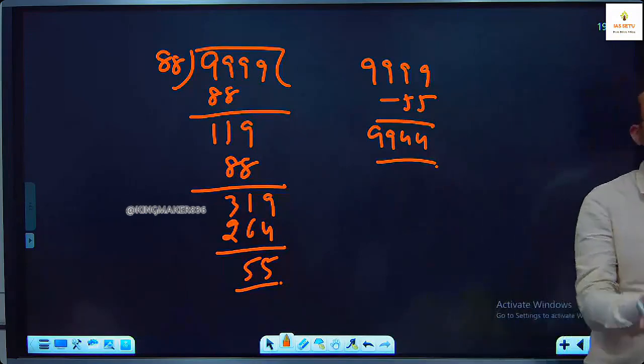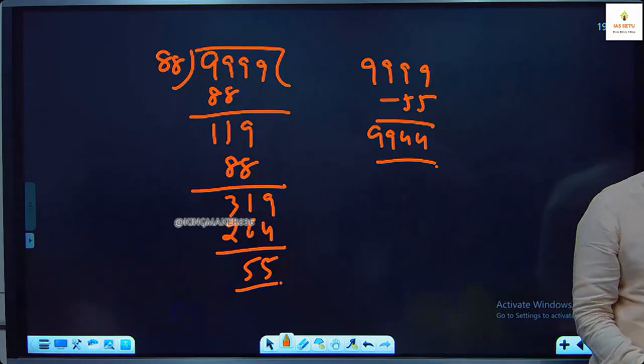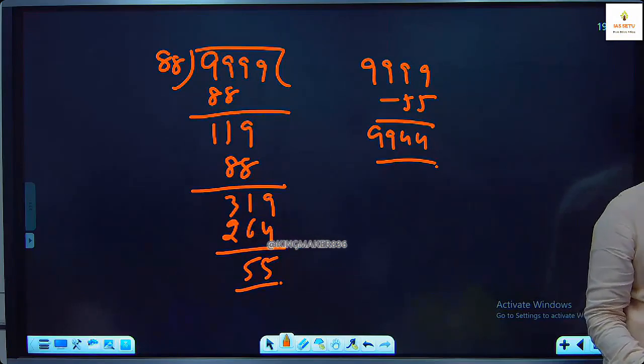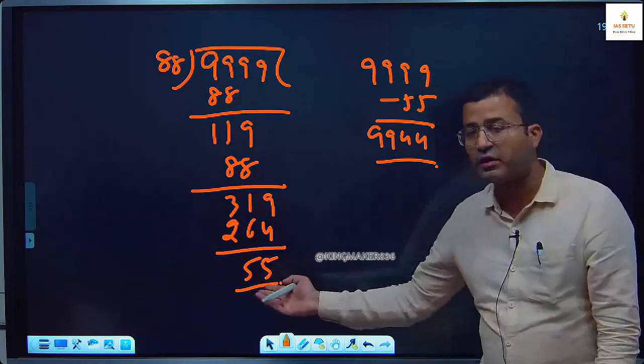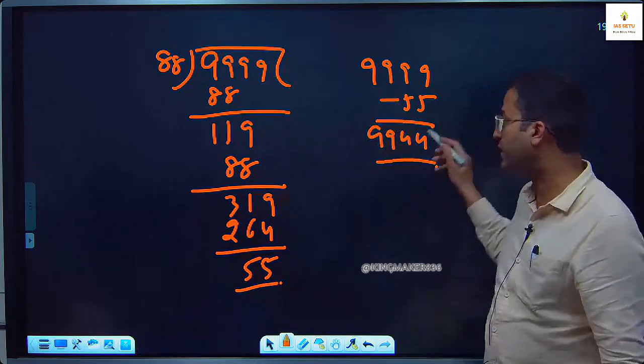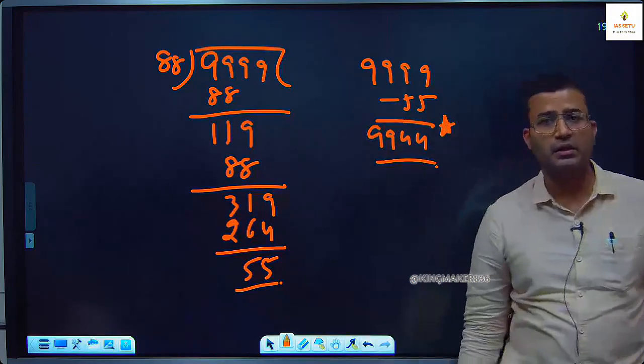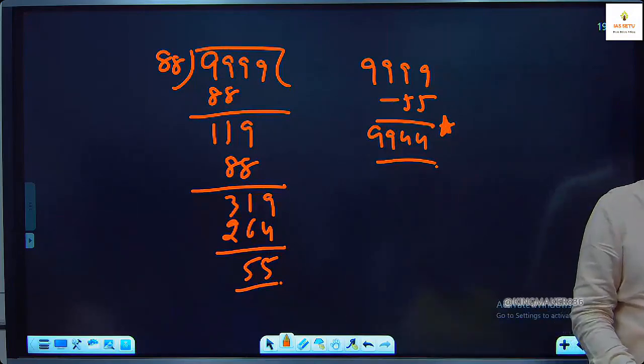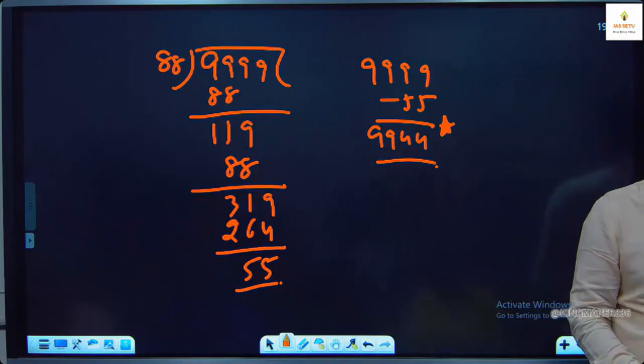So you take the largest. What is the largest 4-digit number? 9999. उसको 88 से डिवाइड करके देखो, स्कूल मेथड से ही कर लो. Your remainder is 55. You subtract 55 so that you get an exact multiple of 88. But no need. Answer options are available. You can use answer options.